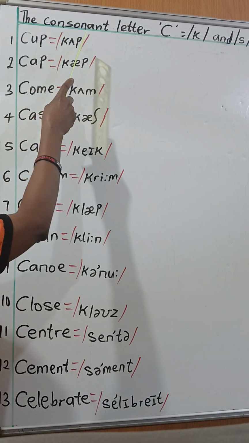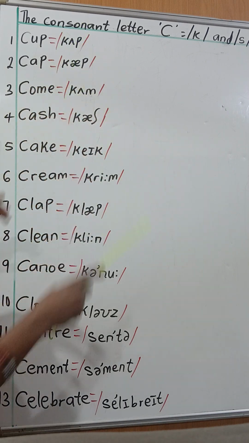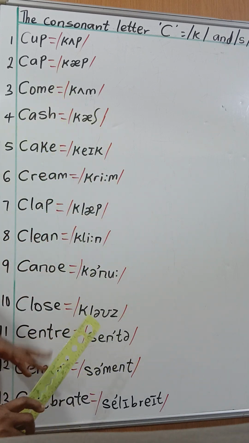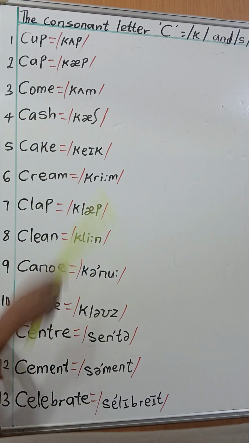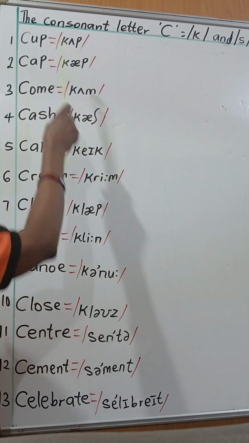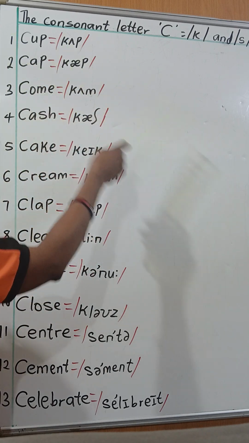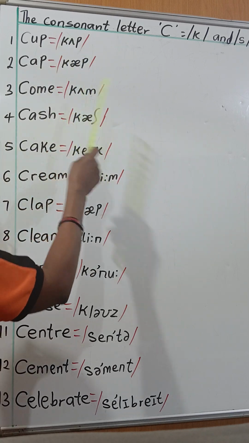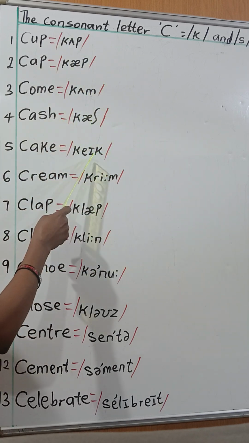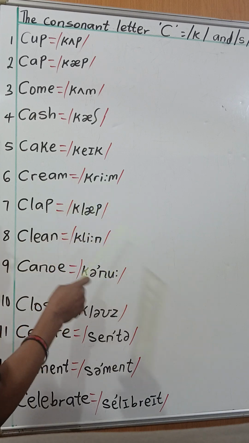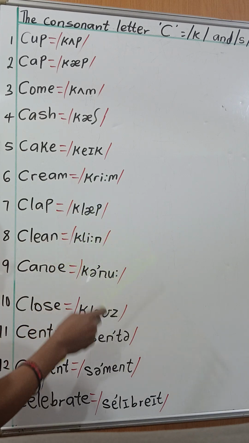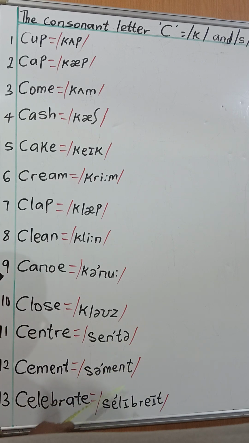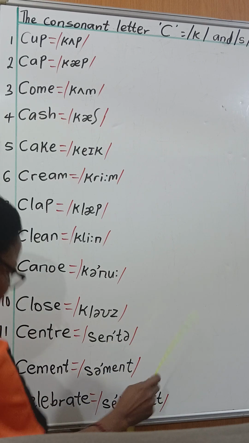Cup, you're drinking cup, the cap, the one like your face cap, okay? They are not produced the same way. A non-native speaker of English, we produce them the same way. This is cap and this is cap. Cap, come, cash, cake, cream, clap, clean, canoe, close, center, cement, celebrate.